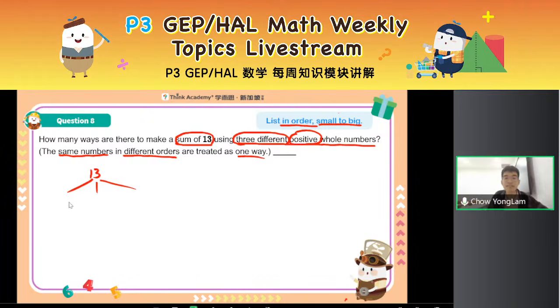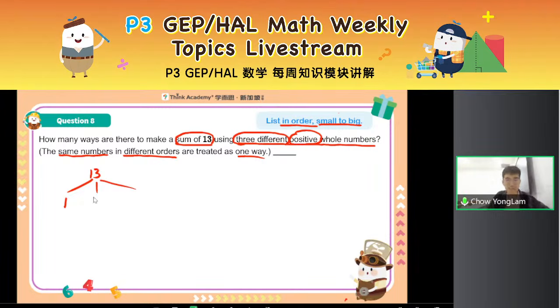What's the smallest number that I can split out of the 13? Can I use 0? Cannot, because it's positive. So I have to start from using 1. Okay, so let's say I use 1 as the first number. If 1 is the first number, what's the next number? Can it be 1? I want to list out a second number to form the sum. Again, remember, small to big. So can it be 1? If I already have a 1, can I have another 1?